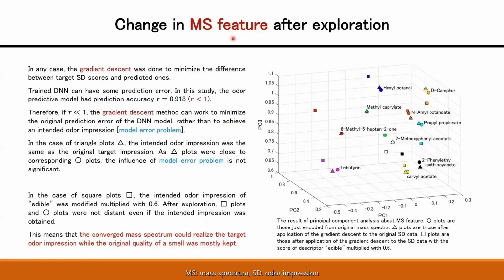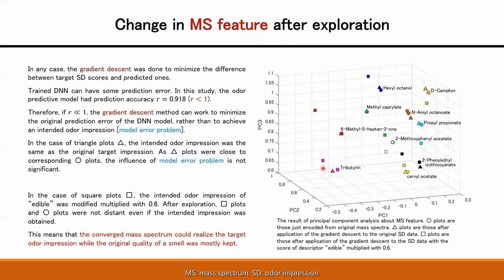This is an experimental result about the MS feature space. In the right figure, the circle plots are those just after being encoded from the original mass spectra. The triangle plots are those after application of the gradient descent to the original SD data.